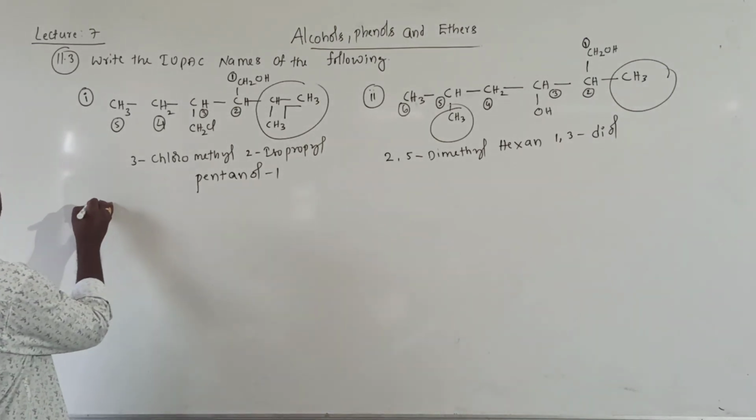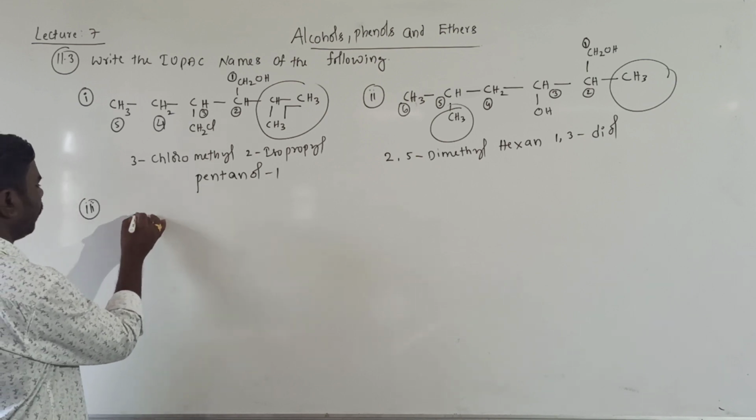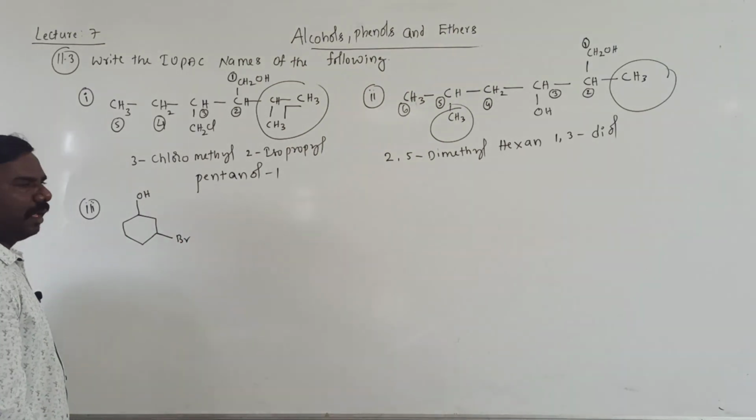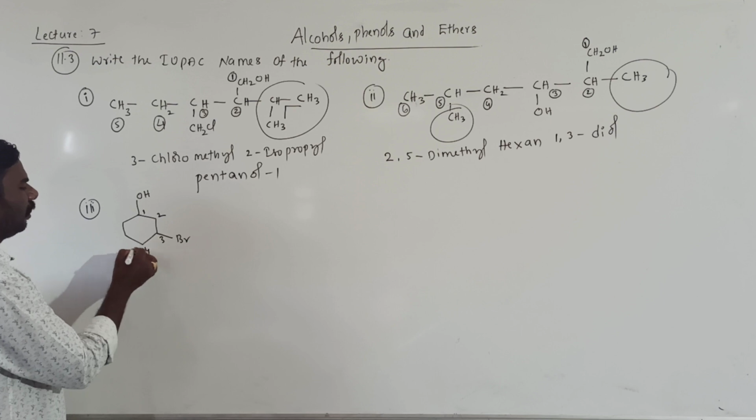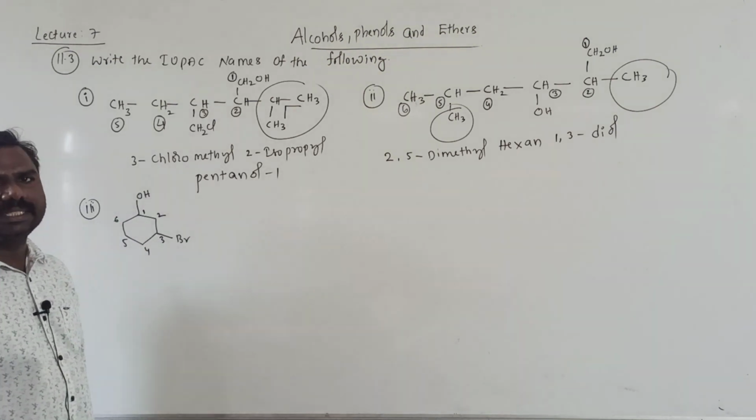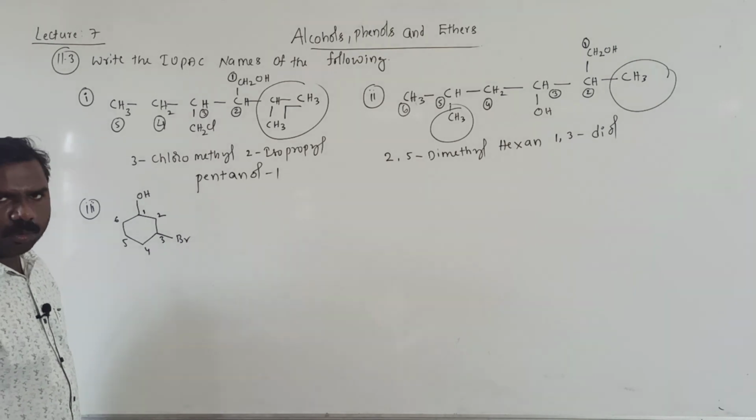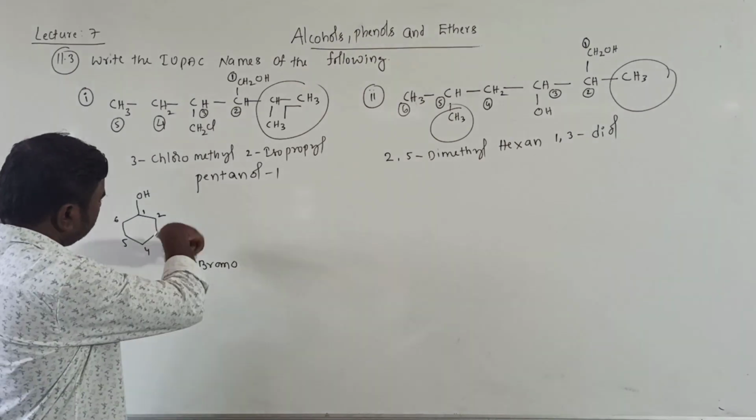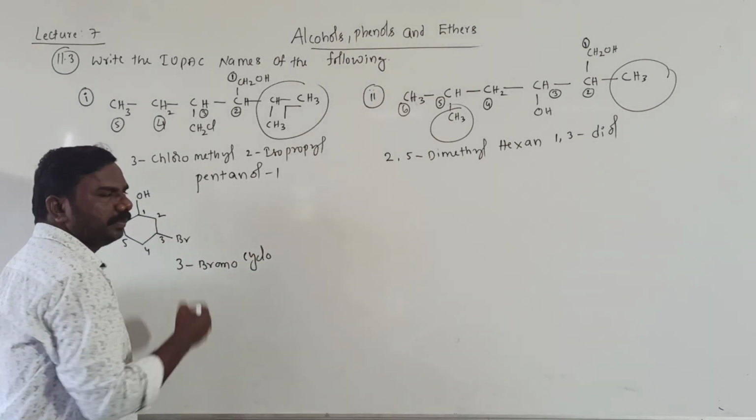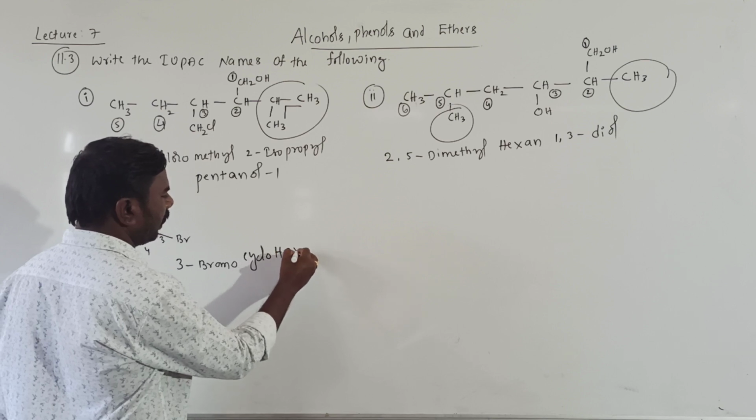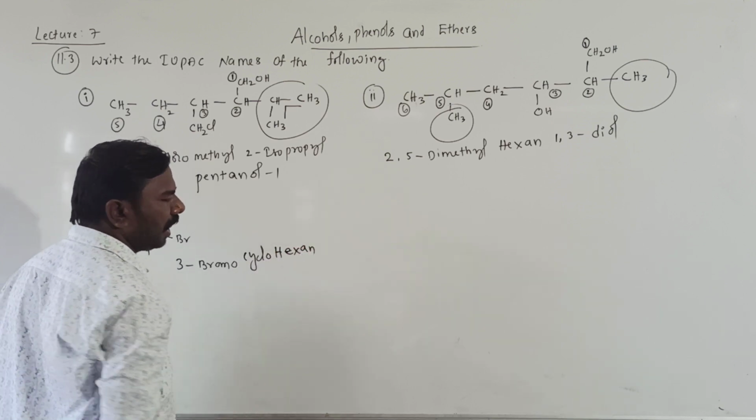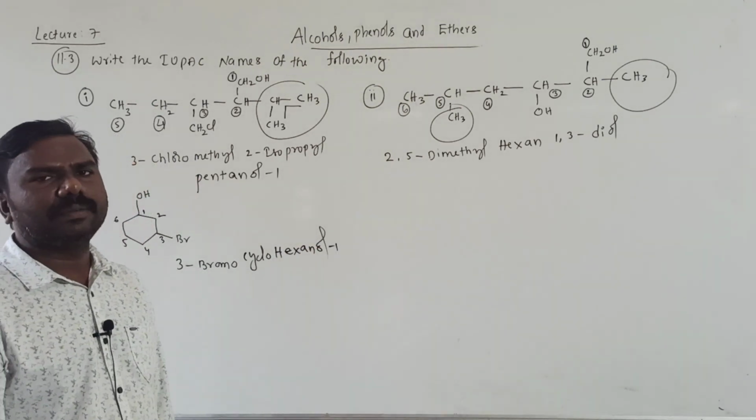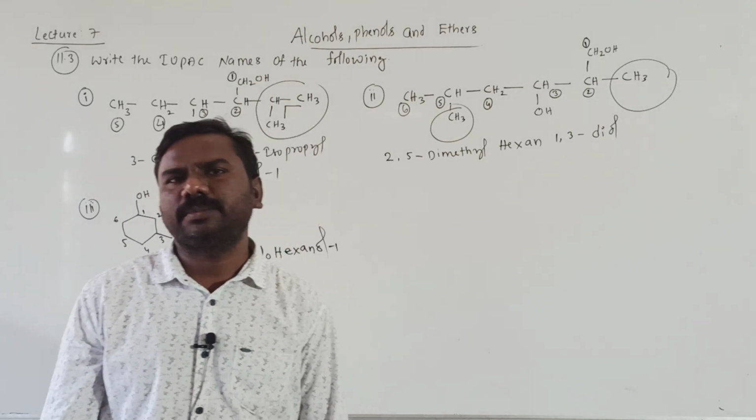The third one is question number 3. Cyclohexane ring with OH and Br. We should give the first number to the OH attached carbon atom. Totally 6 are there. The substituent is bromine, that's why 3 bromo. Since it is a cyclic group, it is named cyclo. 6 carbons in the ring, that's why hex. All are single bonds, ane, and OH is there, ol. Position is 1. You can mention the first position, otherwise no need to mention it.